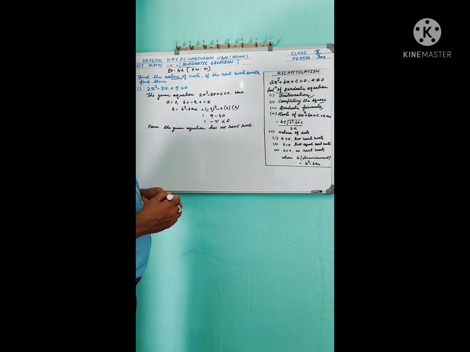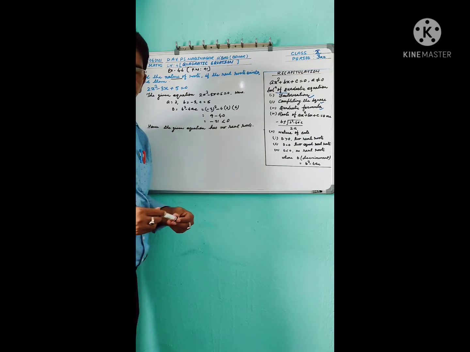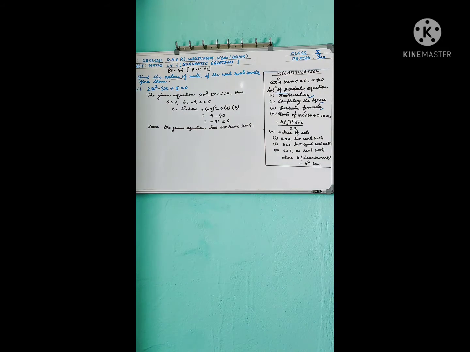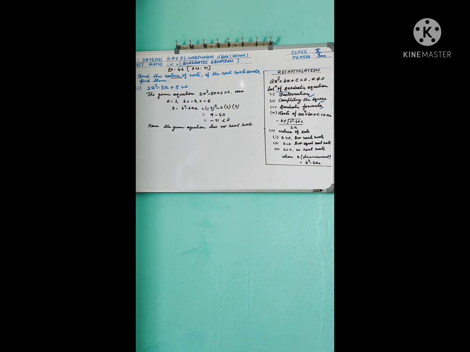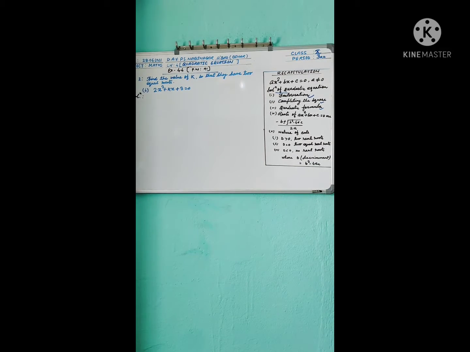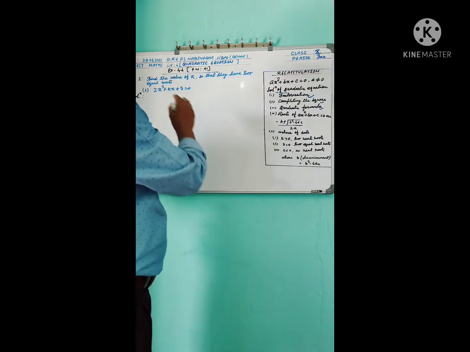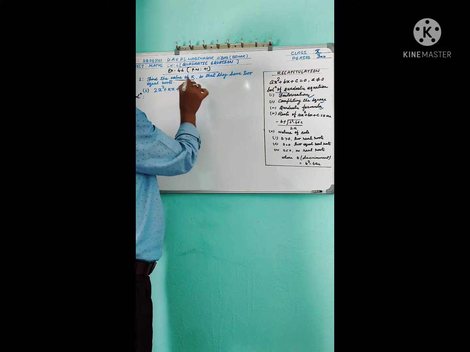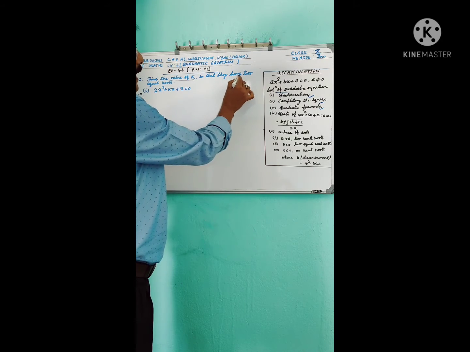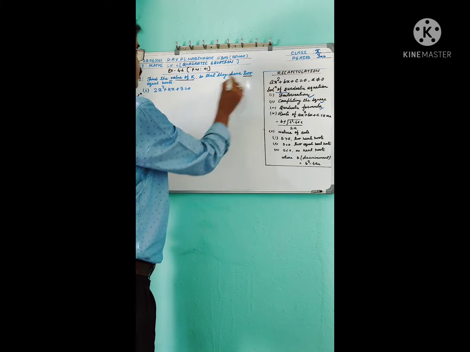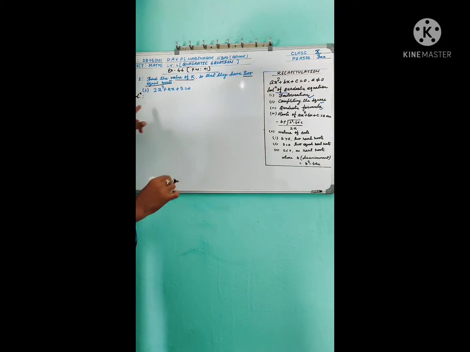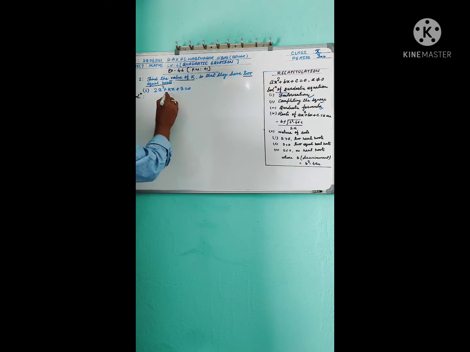And the next question, question 2, is: find the value of k so that they have two equal roots. The question: 2x square plus kx plus 3 equal to 0.